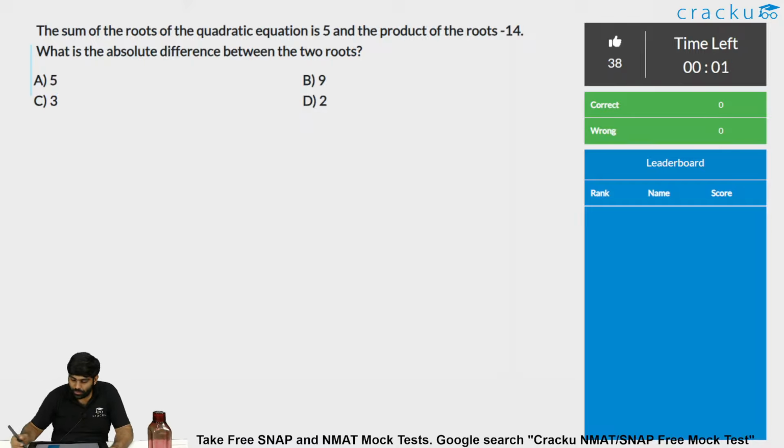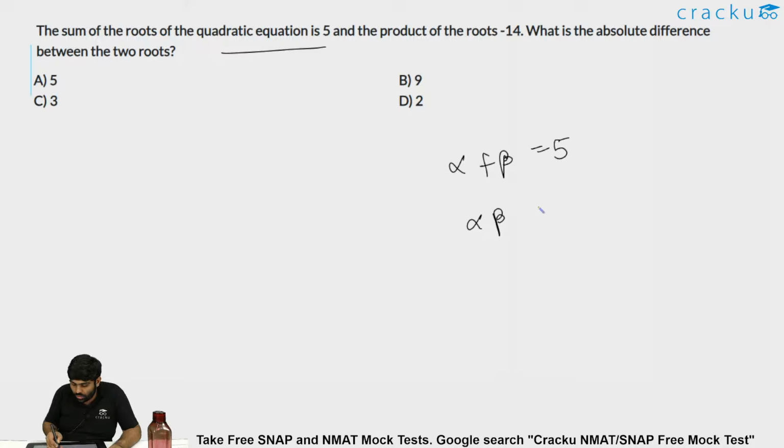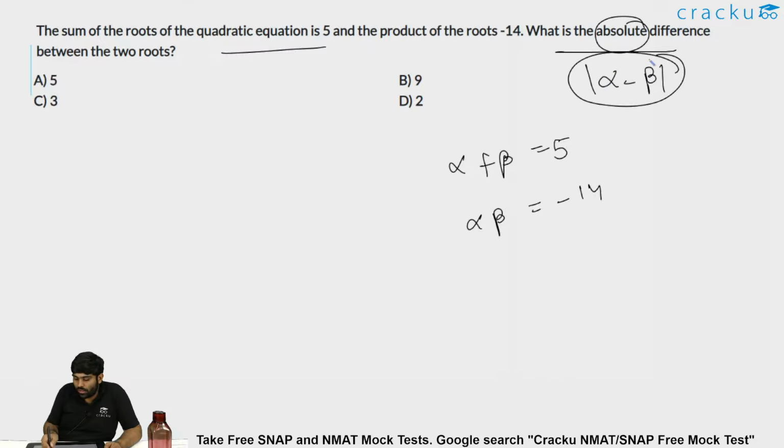All right. So let me solve this now. It is given that the sum of the roots of the quadratic equation is 5. If alpha and beta are the roots, then the sum of the roots is 5, and the product of the roots is minus 14, that is alpha beta is minus 14. Then what is the absolute difference between the roots? That is mod of alpha minus beta. Absolute difference is a positive value, mod of alpha minus beta is what is being asked.